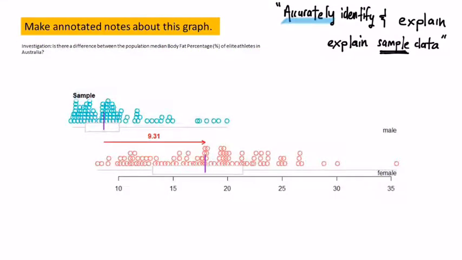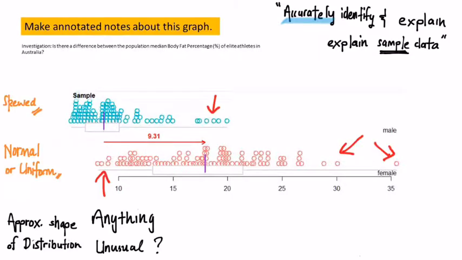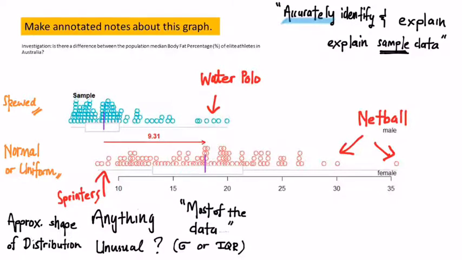Next, let's begin to accurately identify and explain the sample data. Alright, here we go. These are the things that we saw before. Now, these unusual points are, funnily enough, sprinters, water polo players, and netballers. Further investigation is warranted around these athletes as well, because it is quite surprising that a netball player has a body fat percentage of 35%. An anomaly? Maybe, maybe not.